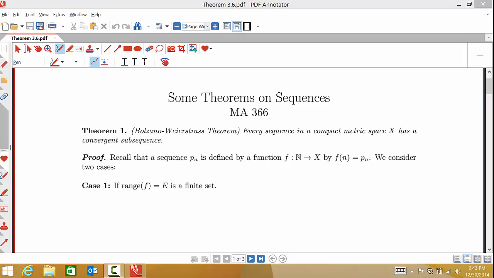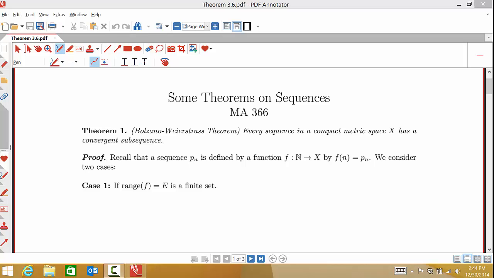So the first theorem we're going to look at is something called the Bolzano-Weierstrass theorem, named for two mathematicians, Bolzano and Weierstrass. And what the Bolzano-Weierstrass theorem tells us is every sequence in a compact metric space X has a convergent subsequence. Okay, so this is an important theorem.